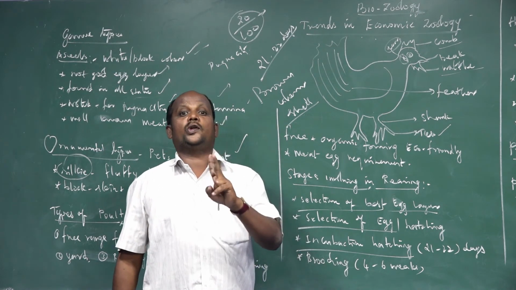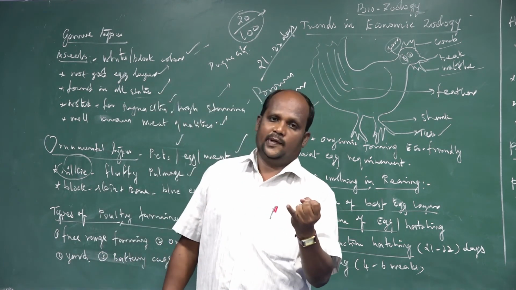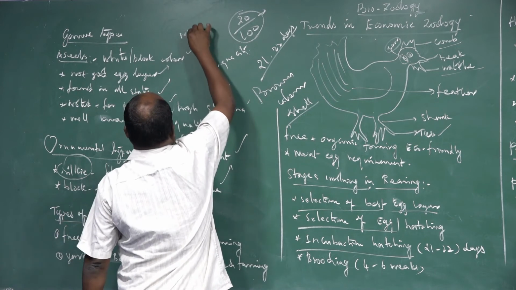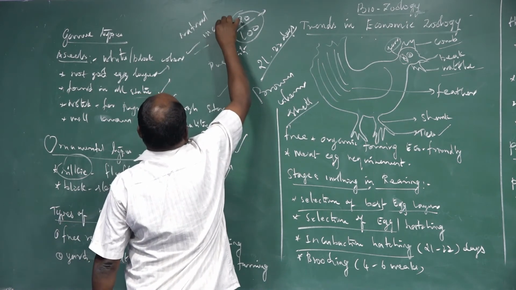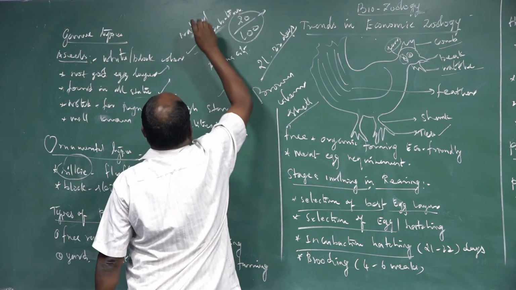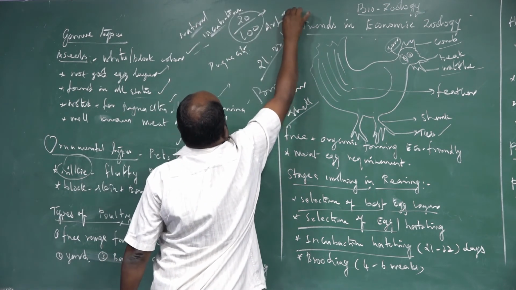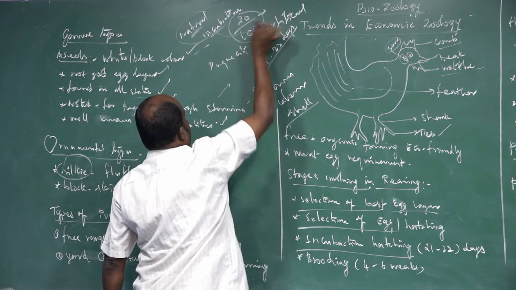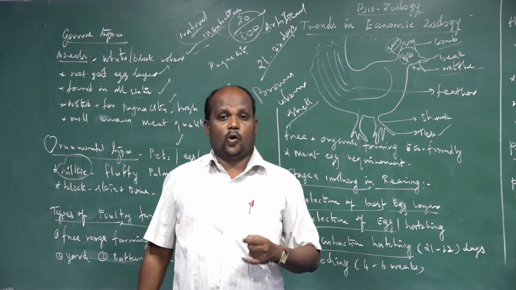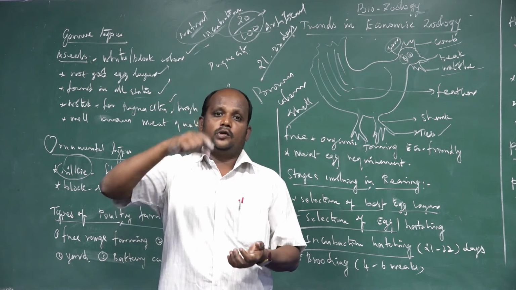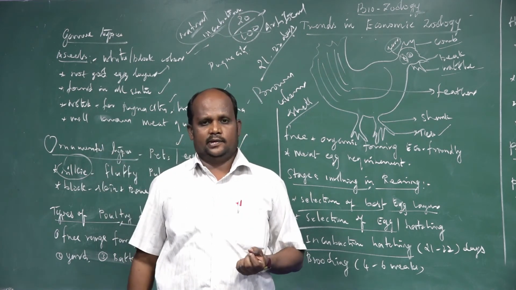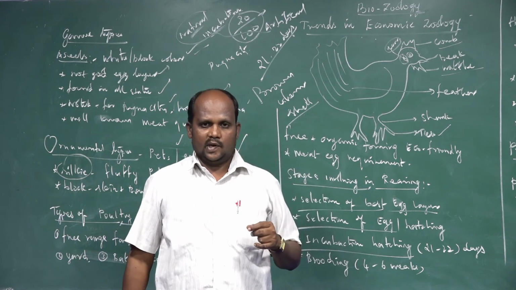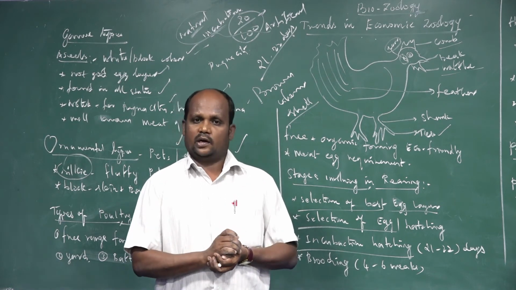Incubation has two categories. One is natural incubation. Second one is artificial incubation. What is the difference between natural and artificial incubation? After hatching the eggs, what is the meaning of hatching? Hatching means the new young one comes out from the shell or egg. That is called hatching. So after hatching the young one, they should be protected. That is called the hatching process.